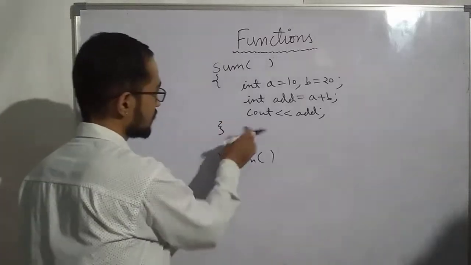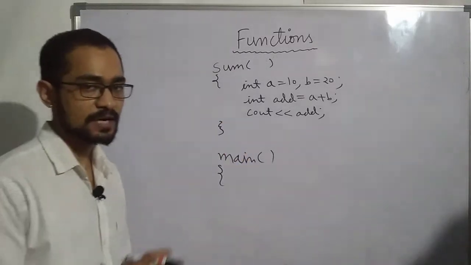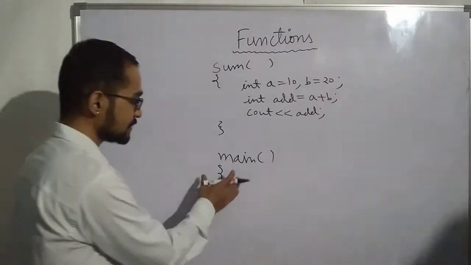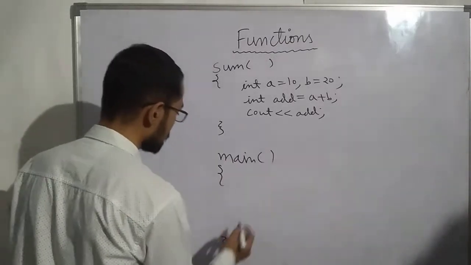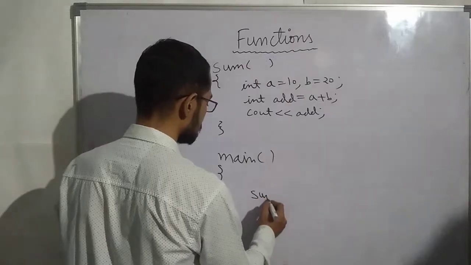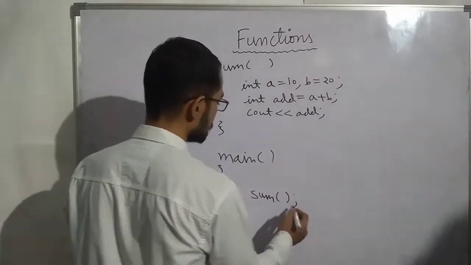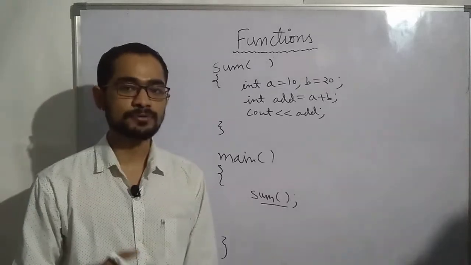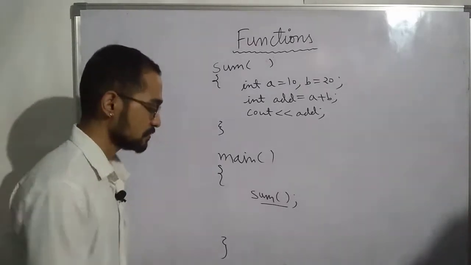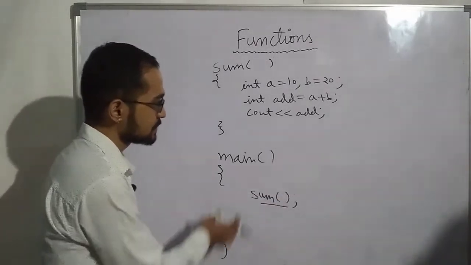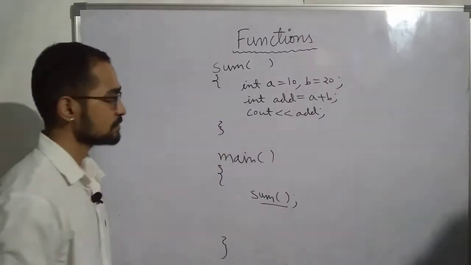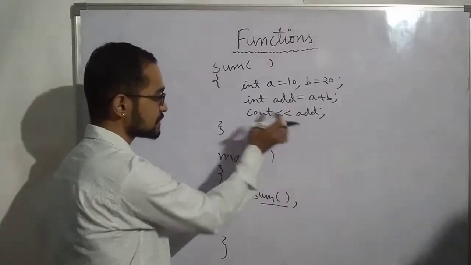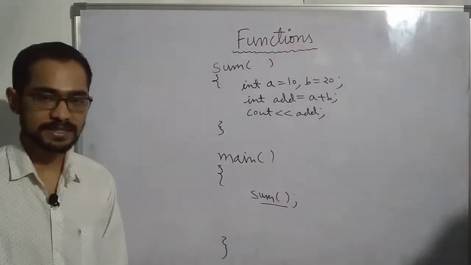Okay, so I have created this function. Now how can I use this function to add two numbers? Inside your main function, you can call this function sum. This is how you call a function. To call a function means that you want to run that function. When you write sum and then brackets, this function will be run. It will take the value of a as 10 and b as 20, add these two, and then print the result.